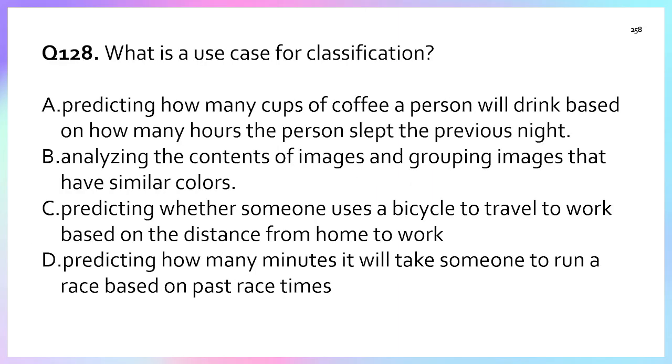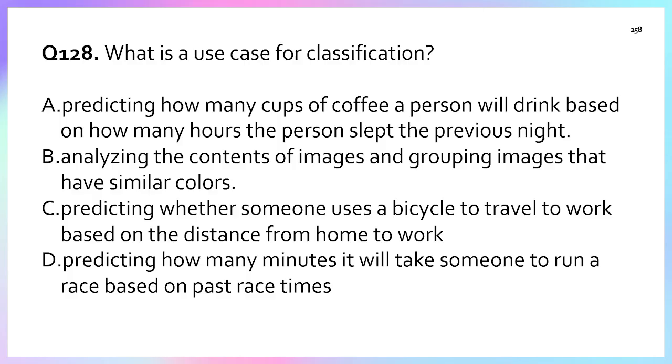Question number 128. What is the use case for the classification? Option A, predicting how many cups of coffee a person will drink based on how many hours the person slept the previous night. Option B, analyze the content of images and grouping images that have a similar color. Option C, predicting whether someone is using the bicycle to travel to work based on the distance from the home to work. Option D, predicting how many minutes it will take someone to run a race based on the past racing time.